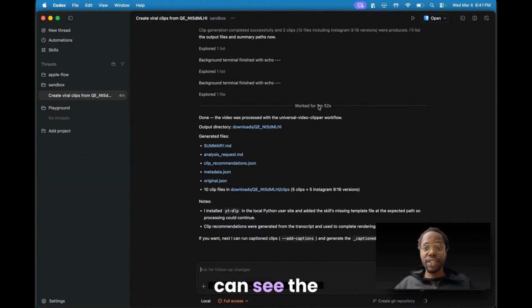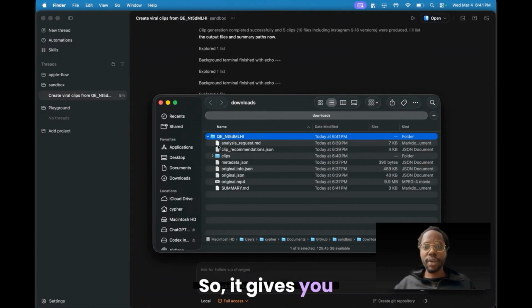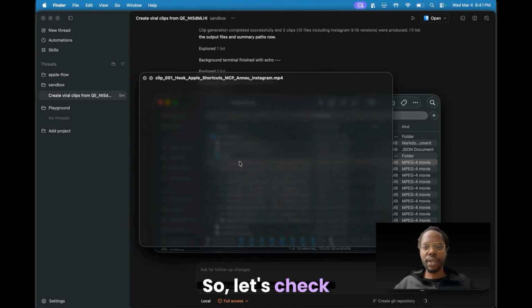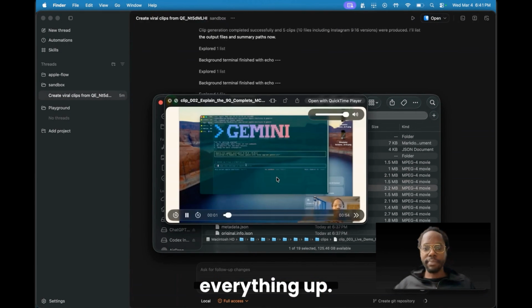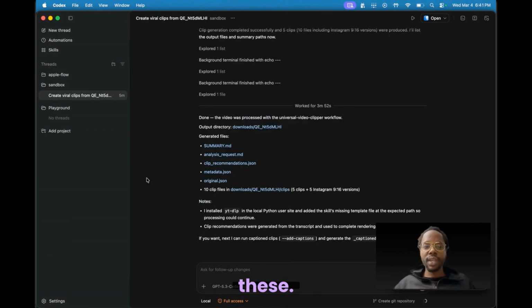All right, so you could see the time, 3 minutes and 52 seconds, and everything's all done. So let's check out the results. So it gives you everything in one nice little folder, and it has all the information and work it did. So let's check out the videos. So you could see it clipped everything up. So now I could easily just repurpose these.